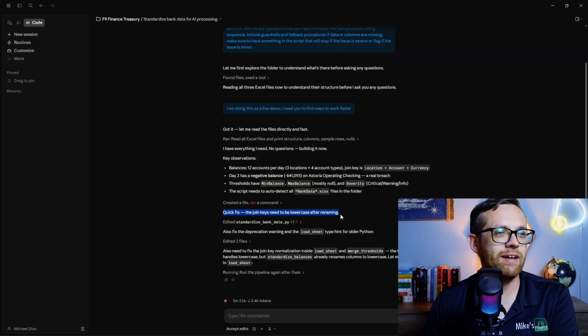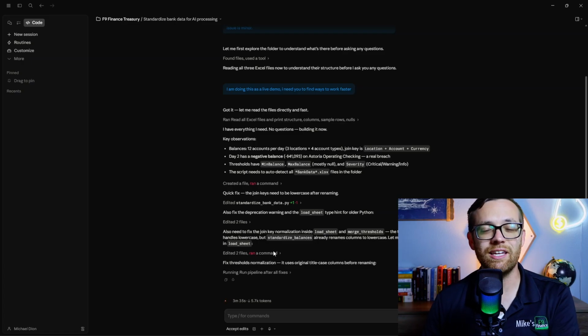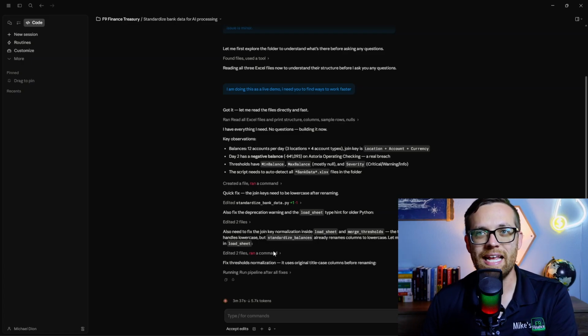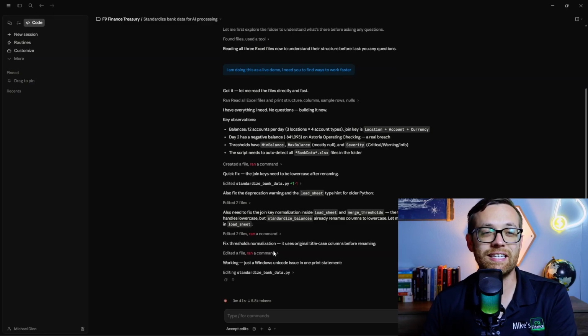So it created a file and then it tested it and it saw there was an issue. It edited it, it saw that there was another issue coming back. It edited it again. It found another issue, it edited it again, so it's continuing to work through the issues without you having to. It's running code, it's testing the impact of the code, and then it's fixing it on its own without you having to tell it.